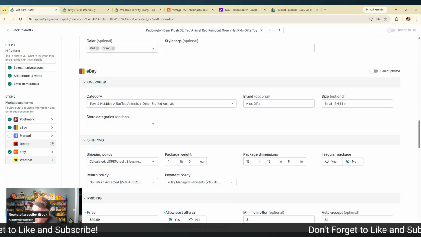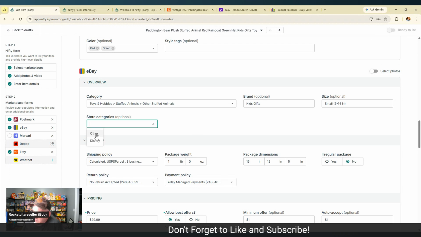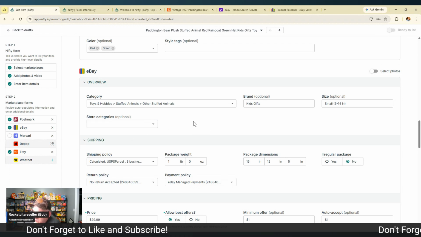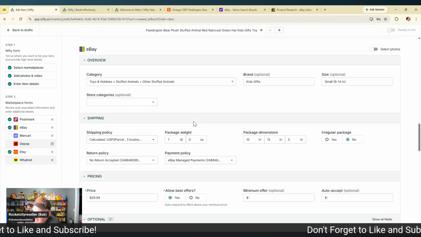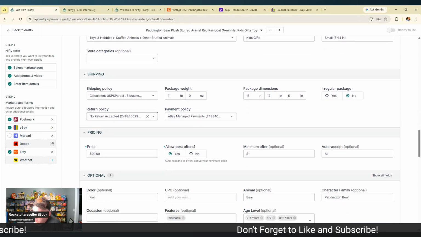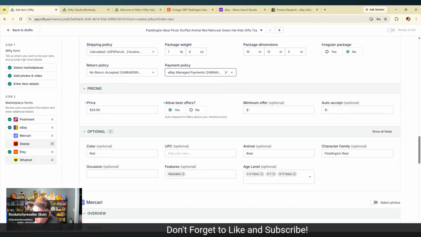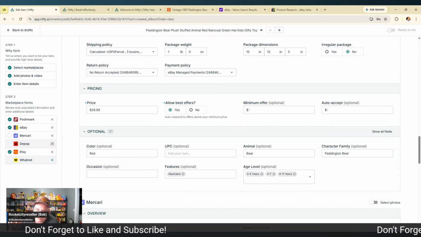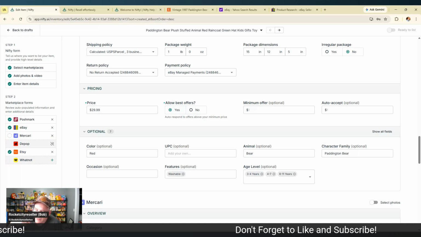And then eBay, I don't really use categories per se. I do have a few, like other in Disney, but you could set that up in your eBay storefront. So just know that. And it does a good job of putting in your shipping profiles. And that's one of the things about beginning on this: in order to use Nifty.ai, you actually have to have a shipping profile set up on your eBay account.